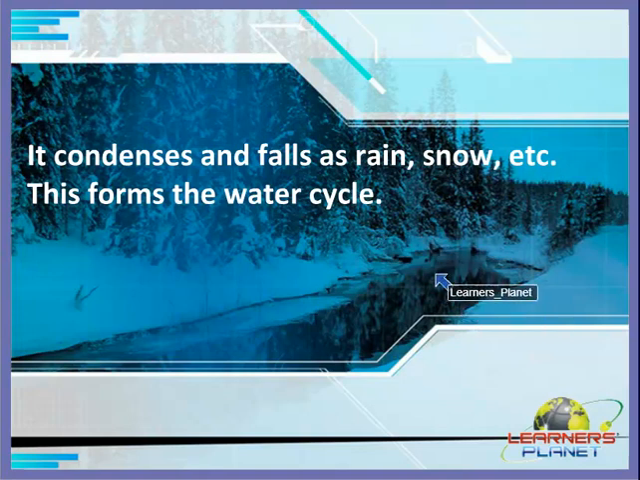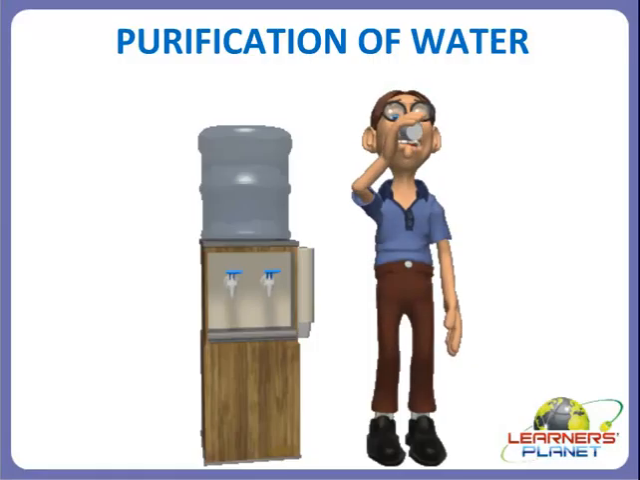So mainly the water cycle forms by the process of evaporation and condensation. Okay? So children, have you got it? In this way the famous water cycle is formed, right? So always remember the two very important processes that take place to form the water cycle, and those are evaporation and condensation. So children, now we are going to study the purification of water, right?